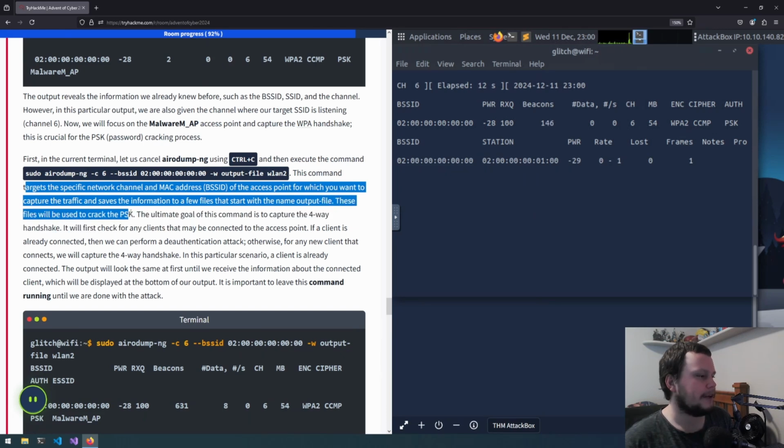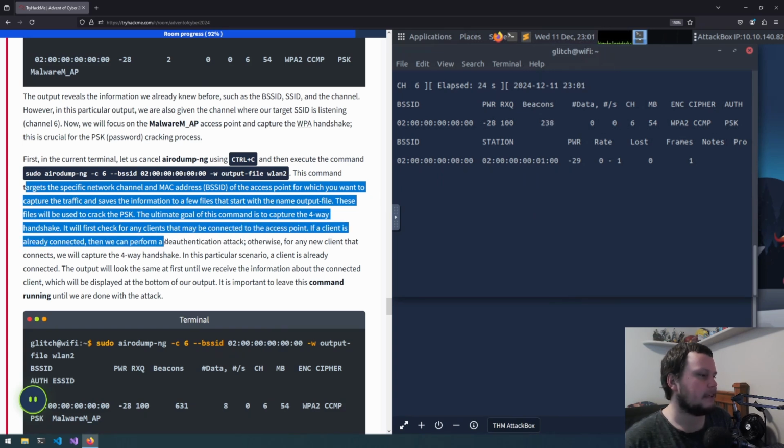These files will be used to crack the PSK. The ultimate goal of this command is to capture the 4-way handshake. I'll first check for any clients that may be connected to the access point. If a client is already connected, then we can perform a deauthentication attack. Otherwise, for any new client that connects, we will capture the 4-way handshake. In this particular scenario, a client is already connected.